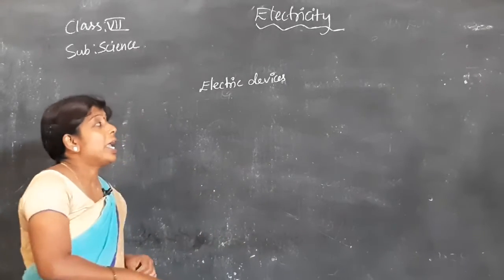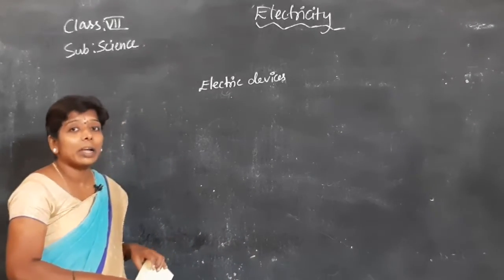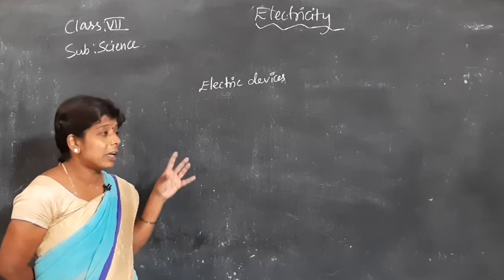Now, this is important. We are not getting current directly from powerhouses. Are you getting current directly from powerhouses?